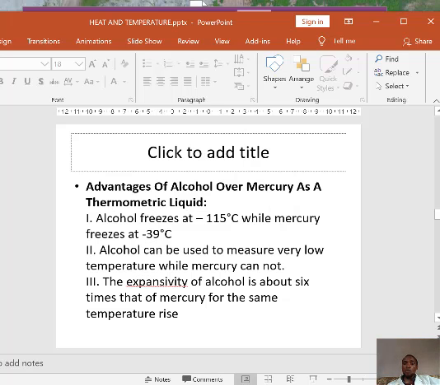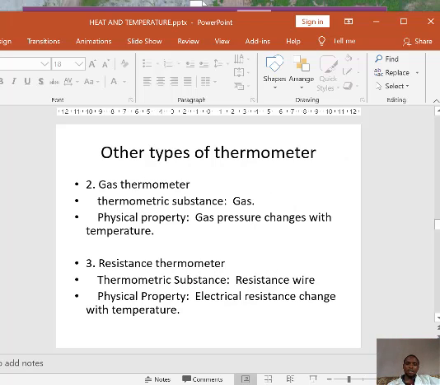Then we have the advantage of alcohol over mercury as a thermometric substance. Alcohol freezes at minus 115 degrees Celsius, meaning it can measure a very low temperature compared to mercury. Also, alcohol can be used to measure very low temperature, and the expansivity of alcohol is about 6 times that of mercury for the same temperature rise.